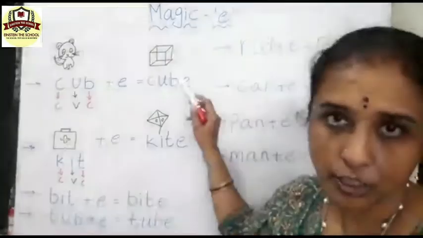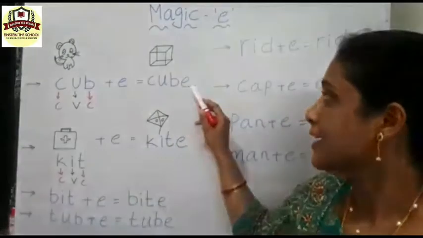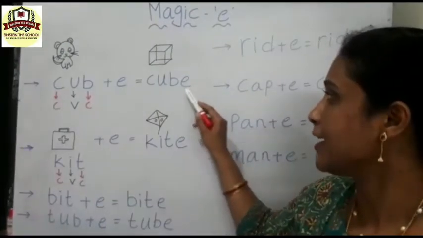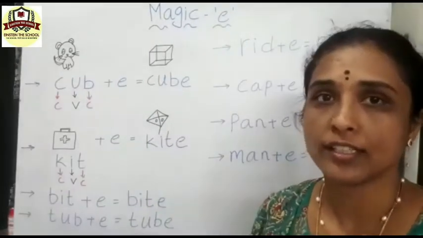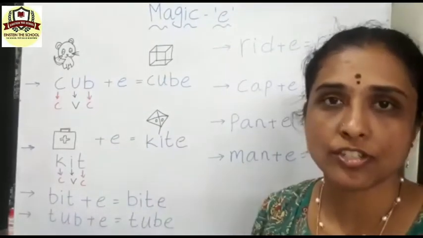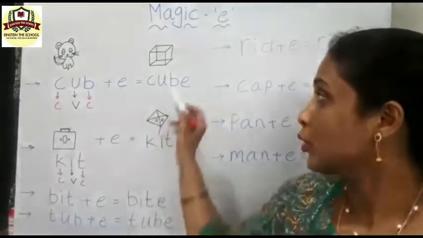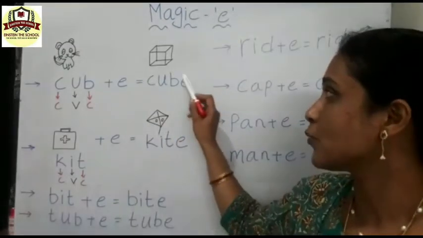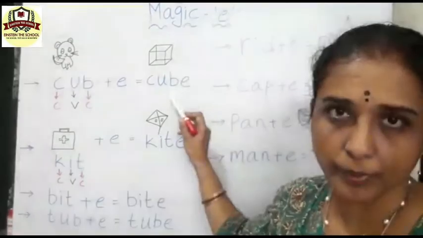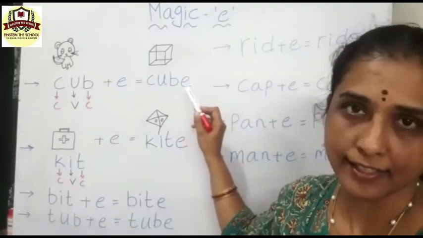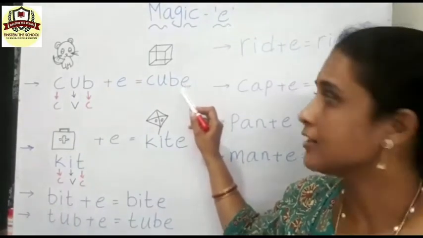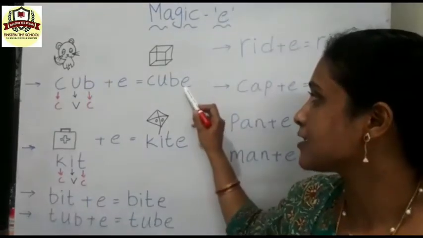C-U-B-E. Cube. And in this word, E remains silent. Isn't it? Can you hear the E sounding, children? No. Cube. What we are saying in this word? Cube. Here E always remains silent.